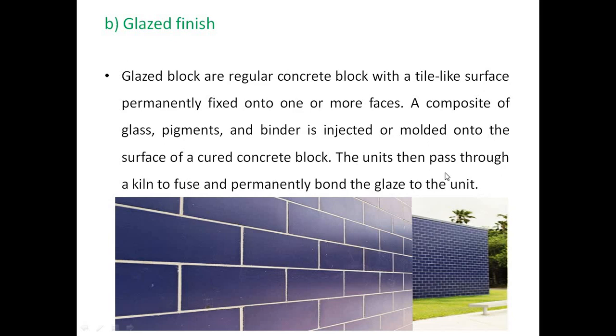After molding or injection of the pigments or binder materials, the units are passed through the kiln, or some special type of furnace, to reduce the moisture and to permanently bond the glazed material to the rough surface of the concrete block.